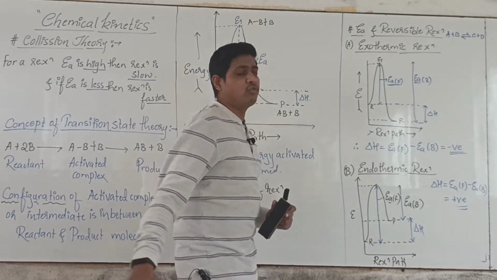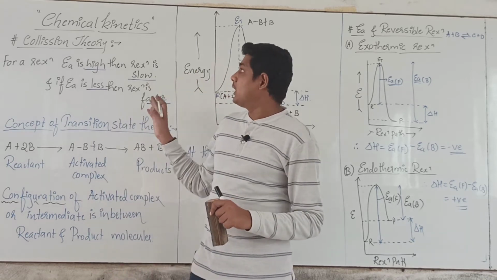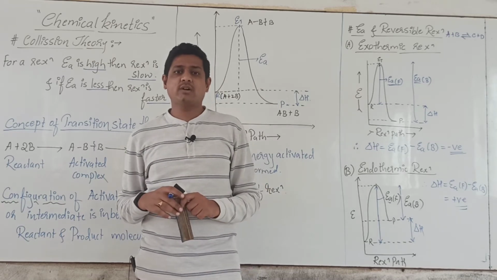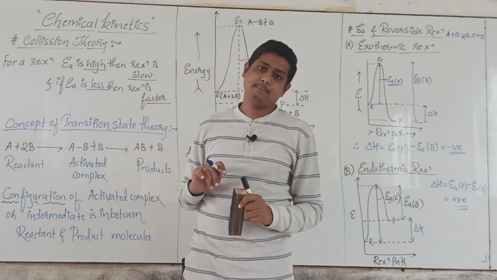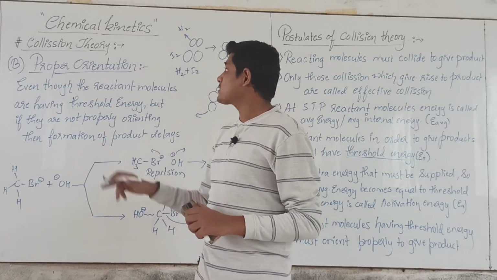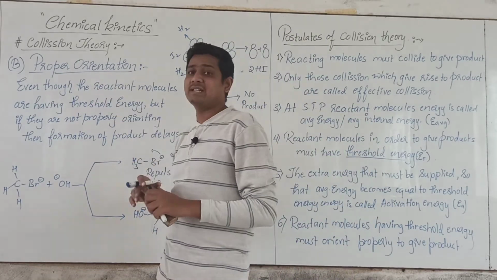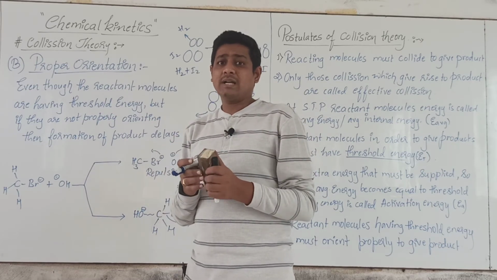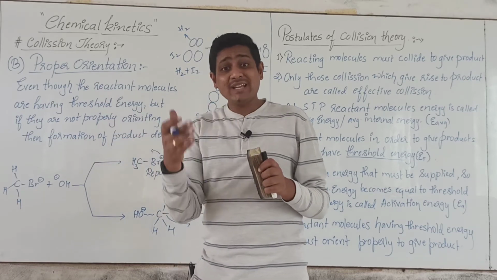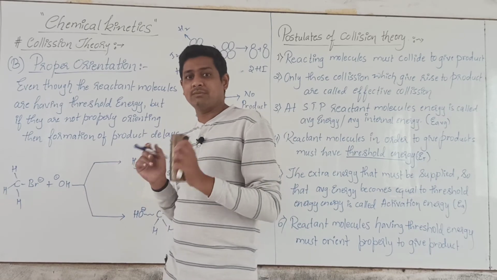Now we will move on to the second obstacle, that is orientation, and in short we have to finish this collision theory, which we call the postulates of the collision theory. The last concept in collision theory is proper orientation. What is meant by proper orientation? The word orientation means they have to come in a proper direction. The reactant molecules should be rotating in a proper way. If they are not rotating in a proper way, what will happen, that we will see.